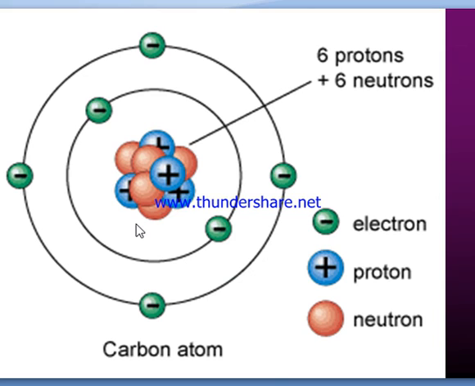One more thing is that determining the position of an electron in the orbital is quite difficult.